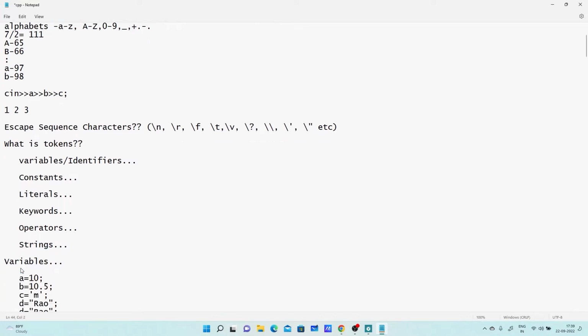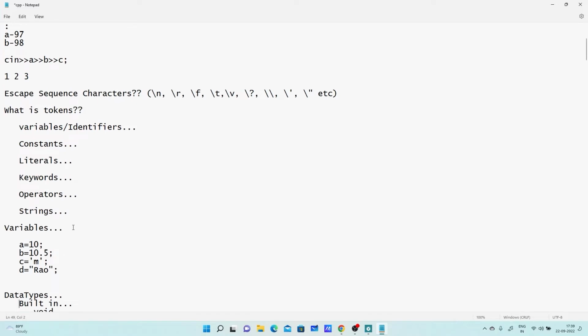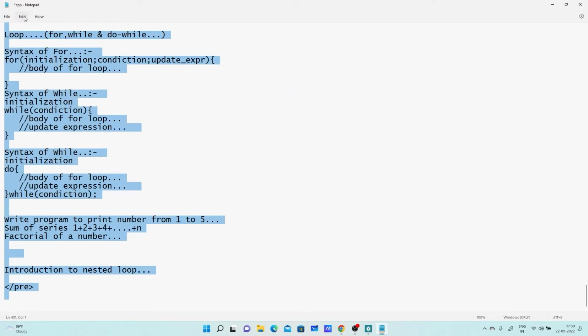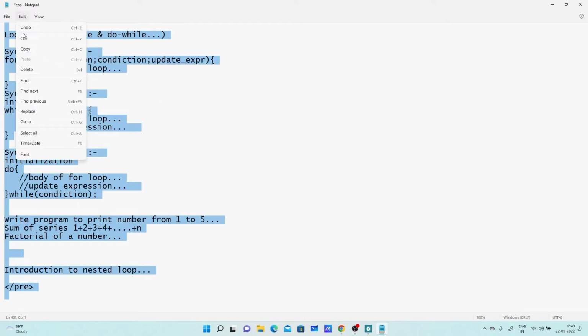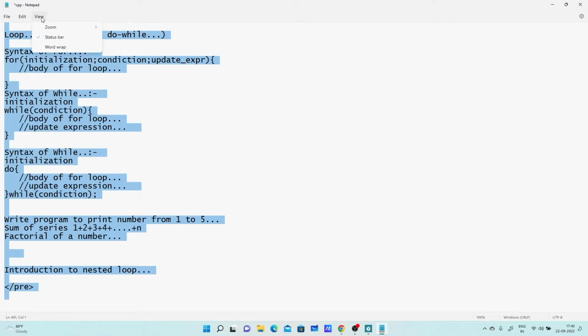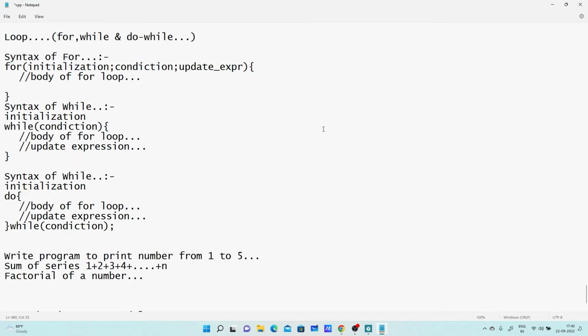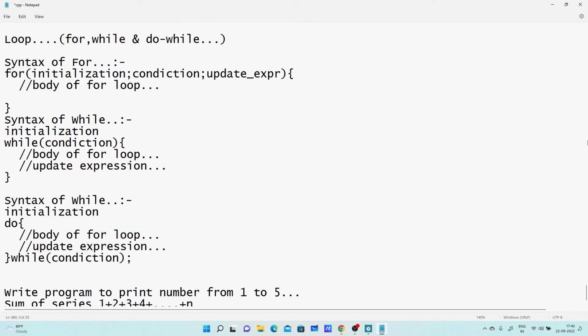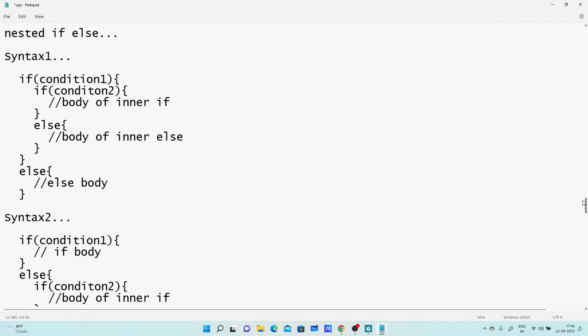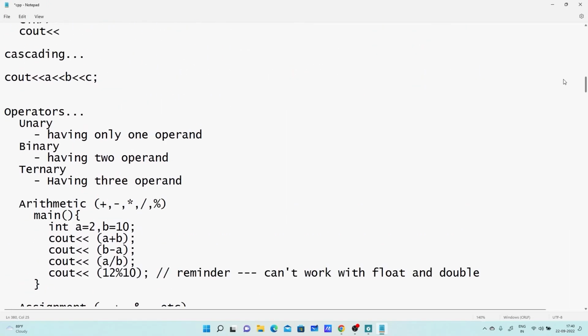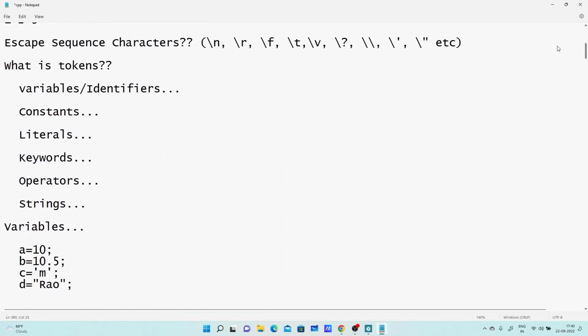What is the first point? Variables. So I hope the font is visible to all. Or may I increase the font? Let me try to increase the font. Visible now? I hope the font is visible to all.